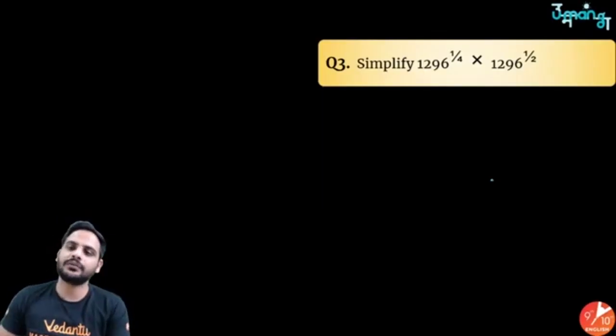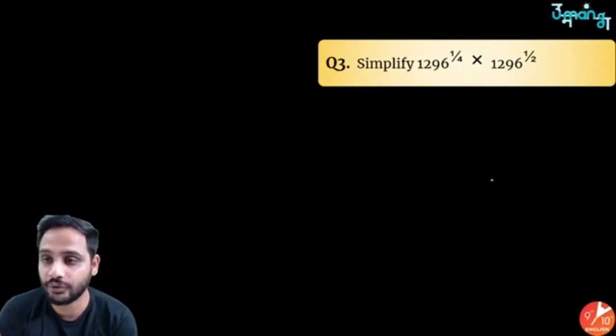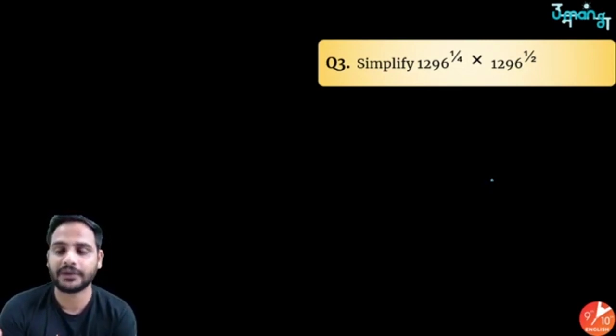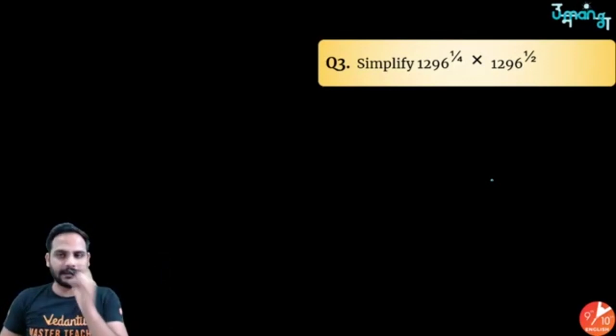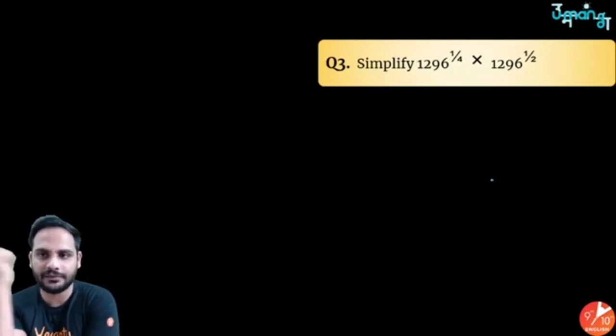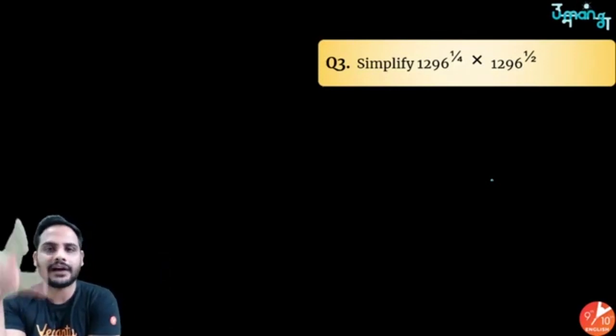Next question. 1296 raised to the power 1 by 4 into 1296 raised to the power 1 by 2. Now, pause it if you can solve it. Otherwise, think. 1296 is a large number, right? Now you don't know that how it will be converted.